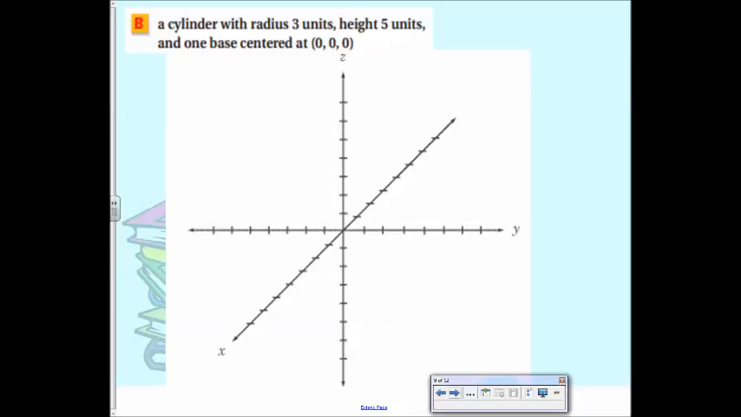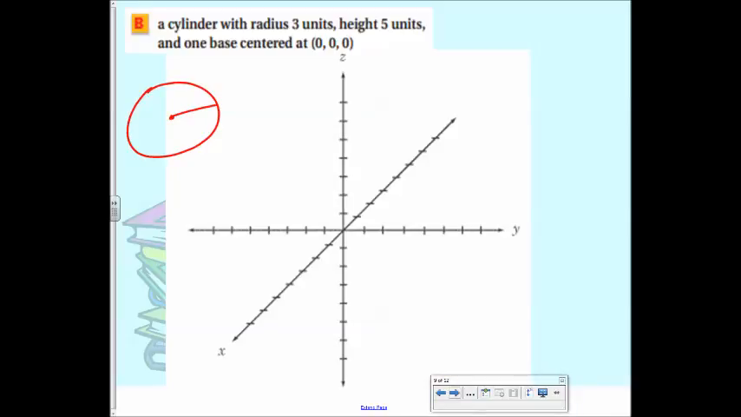So what do we know about a cylinder? There's no faces, there's no edges. Okay, good. What does it have? Two bases, and they're what shape? Circles. So my base is a circle, and the radius of it is how long? 3. Okay, so this circle is centered where? 0, 0, 0. So it's centered right here.